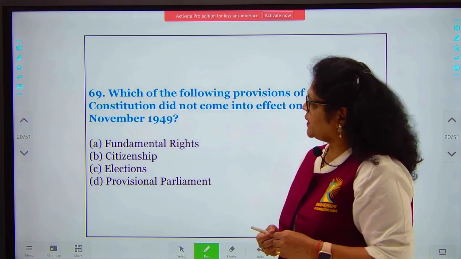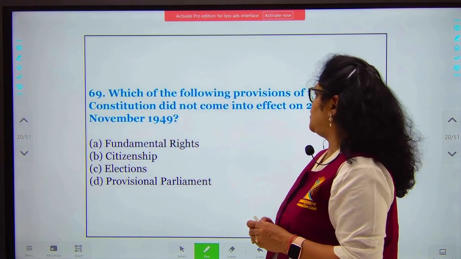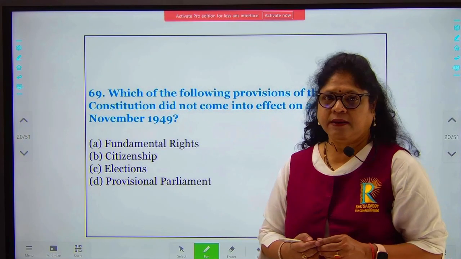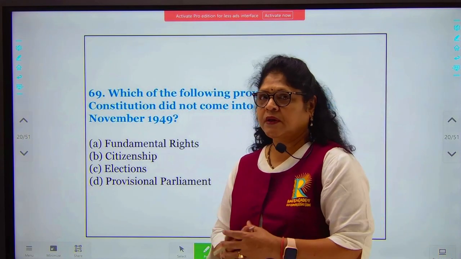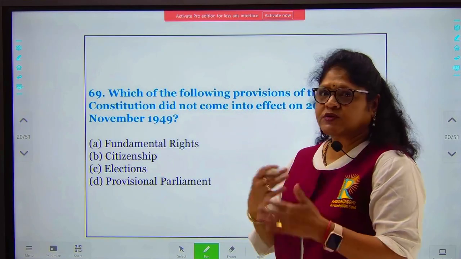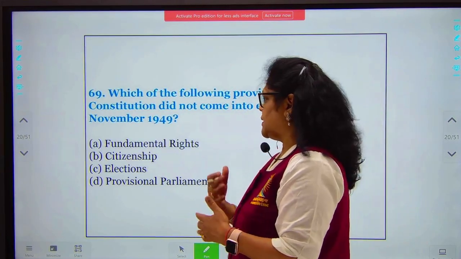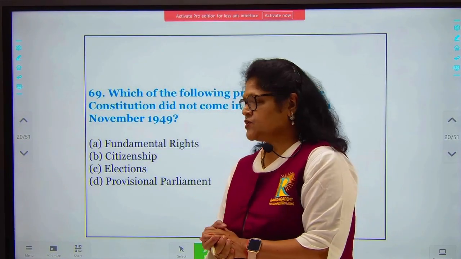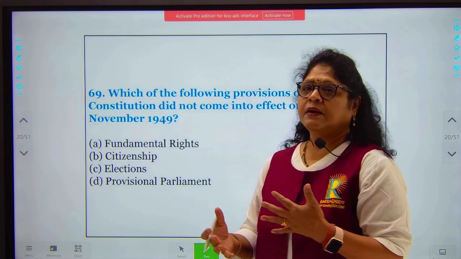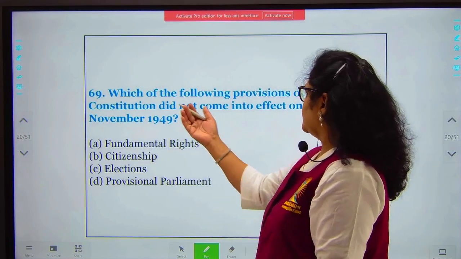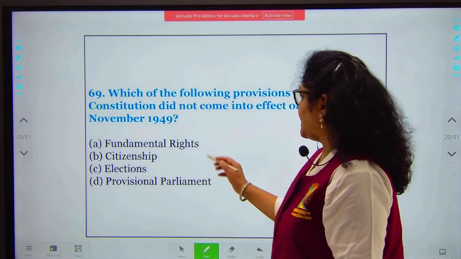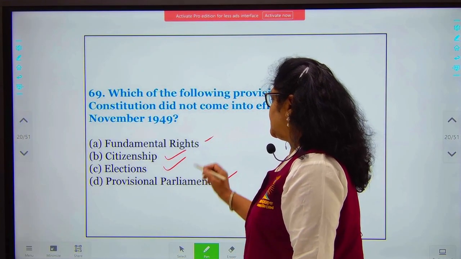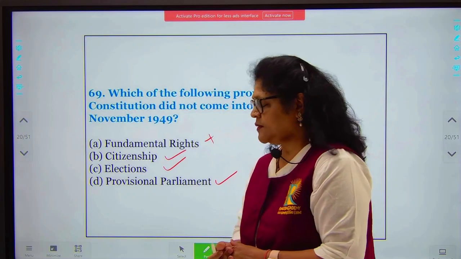So we come to the next one. Which of the following provisions of the Constitution did not come into effect on 26th November 1949? We know that the Constitution was adopted in 1950. So the articles and sections of the Constitution were slowly being implemented. By 26th of November 1949, we had citizenship, we had elections, we had provincial parliament, but we did not have fundamental rights, which came into effect in 1950.